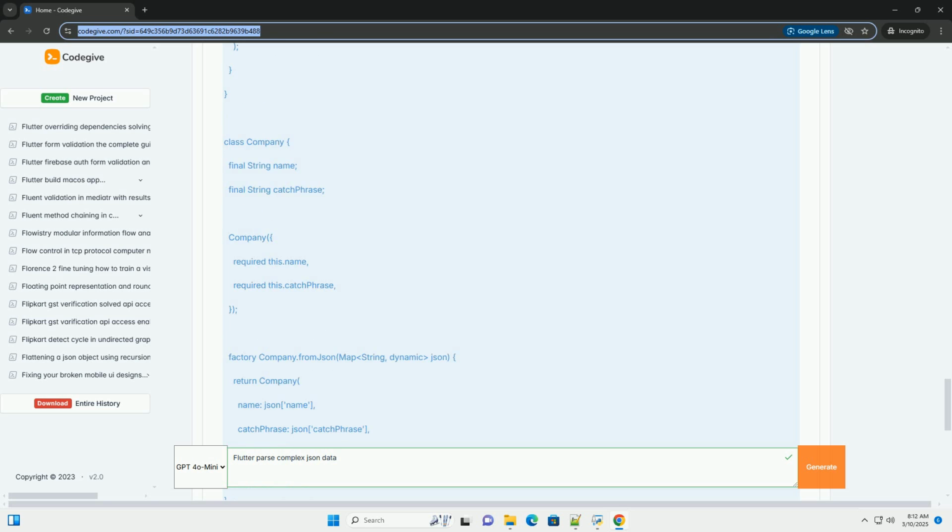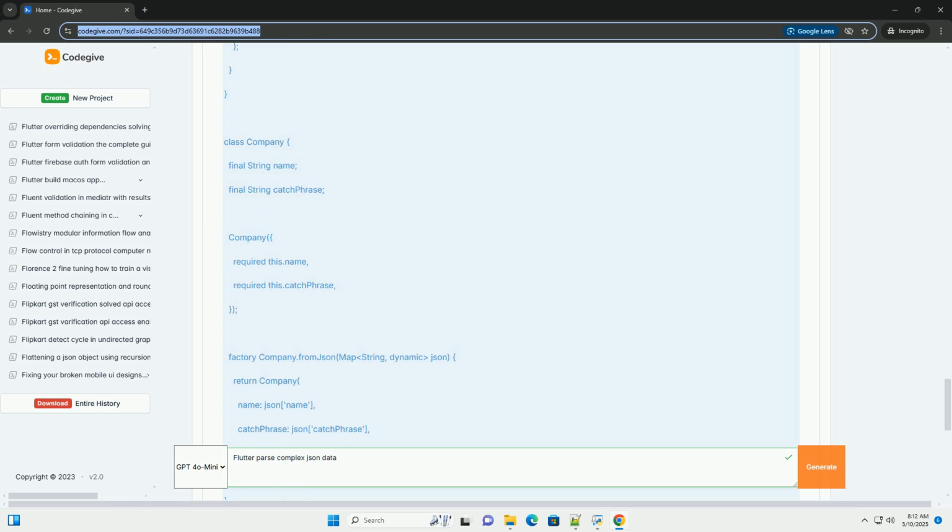5. Data validation. Validate the JSON data to ensure that it conforms to the expected format and data types. This can help prevent unexpected errors and improve the robustness of your application. 6. Null safety. Flutter's null safety features help you write safer code by ensuring that variables cannot be null unless explicitly allowed. Make sure you are using sound null safety and handle potential null values gracefully when parsing JSON data. The required keyword helps to prevent nulls for non-nullable parameters.